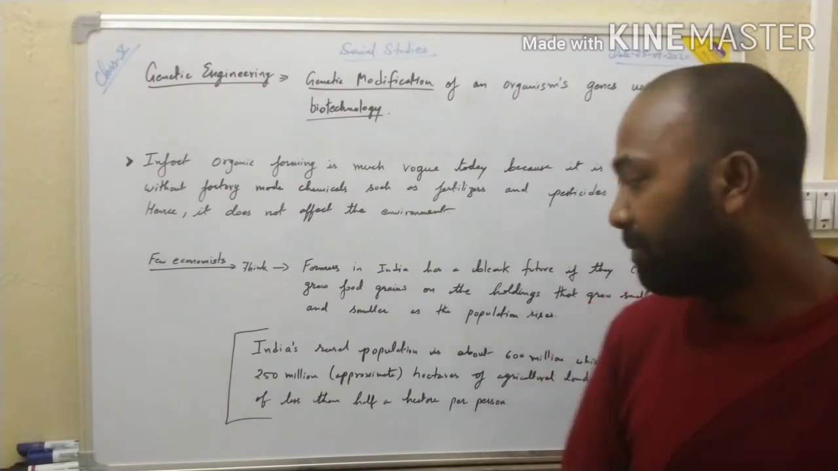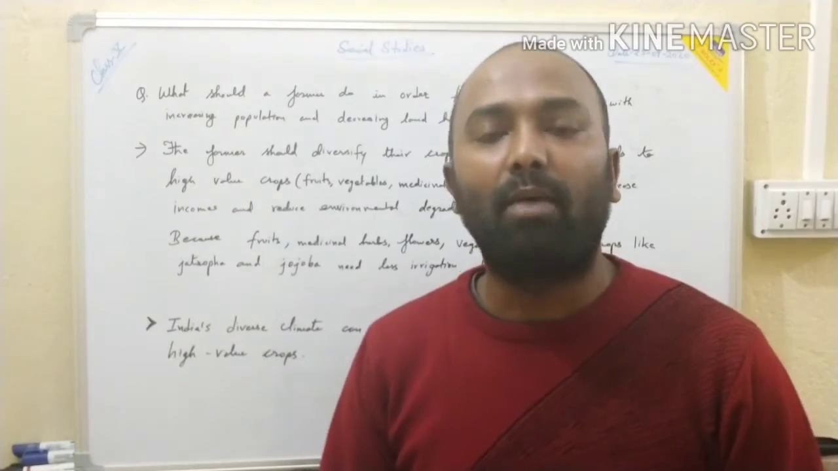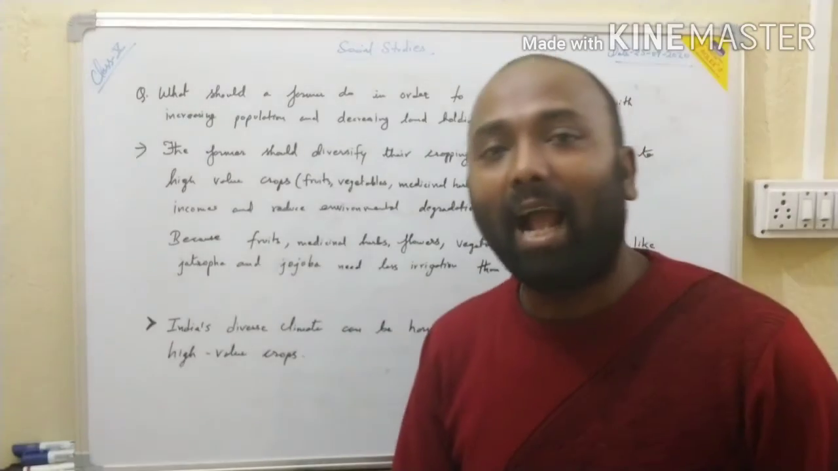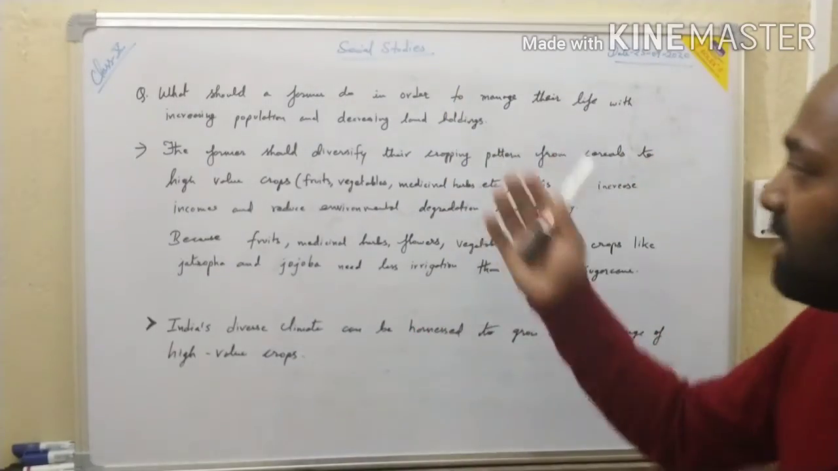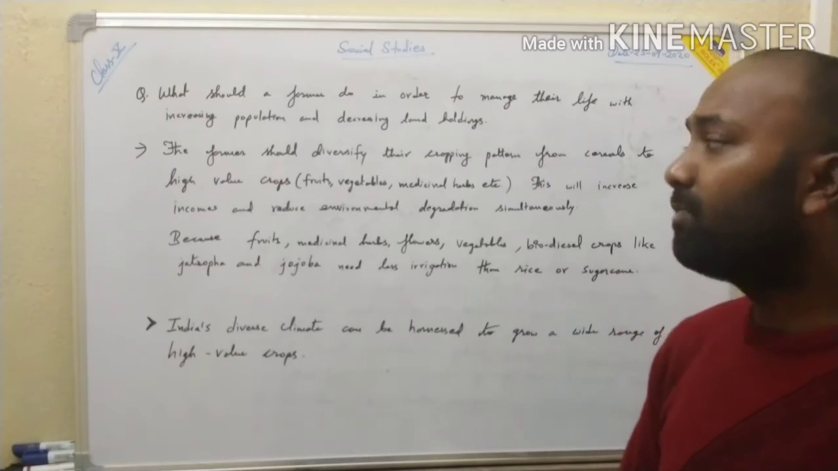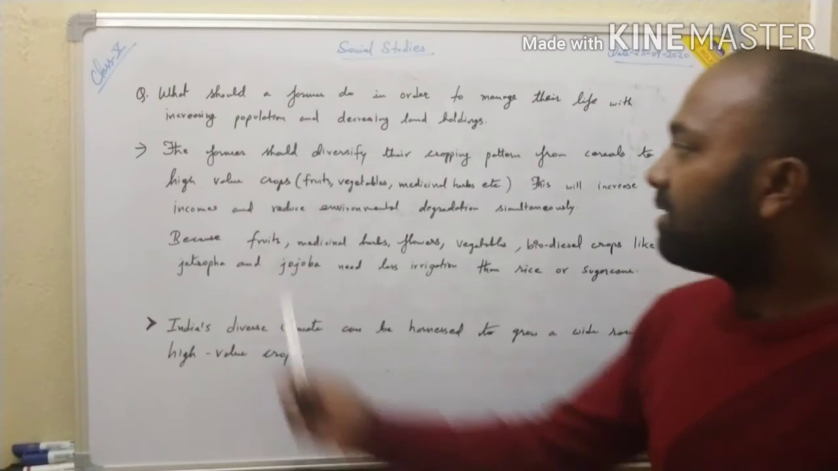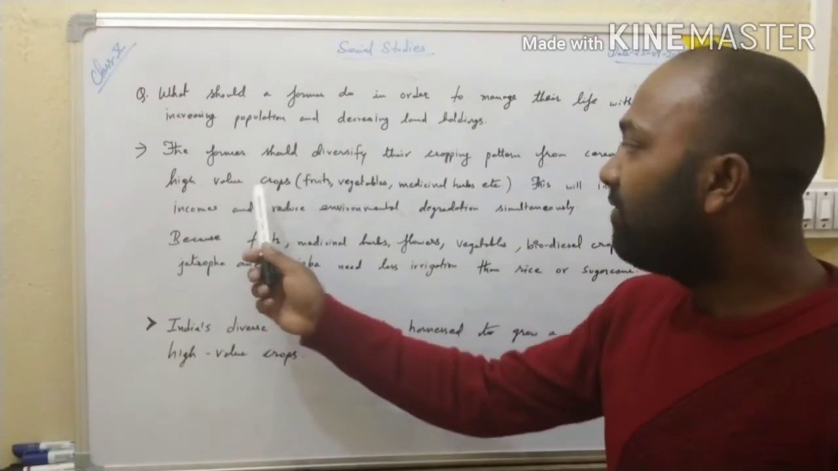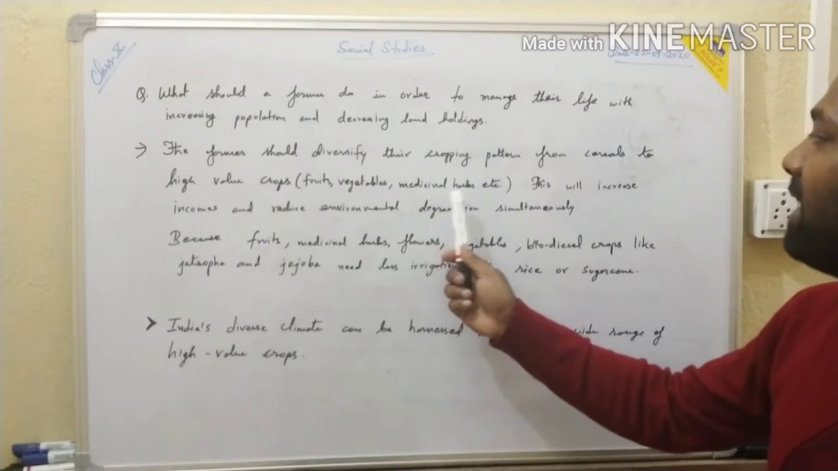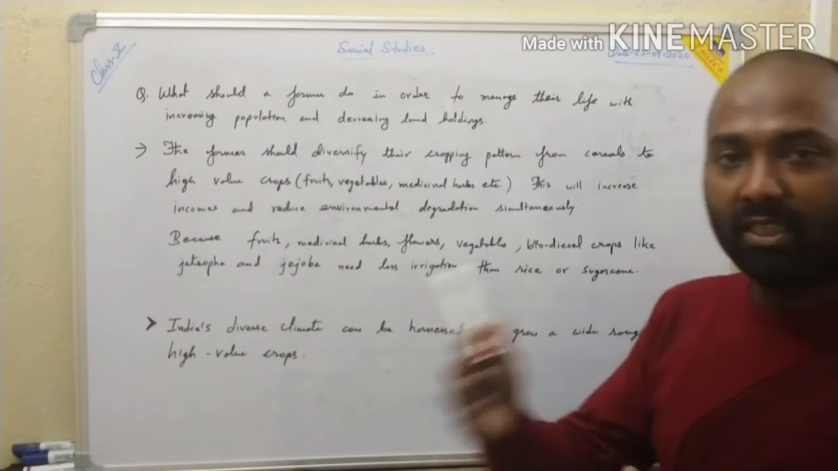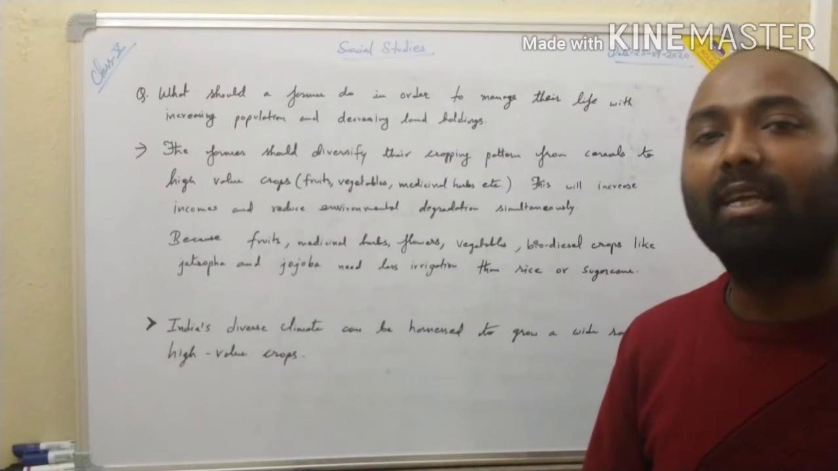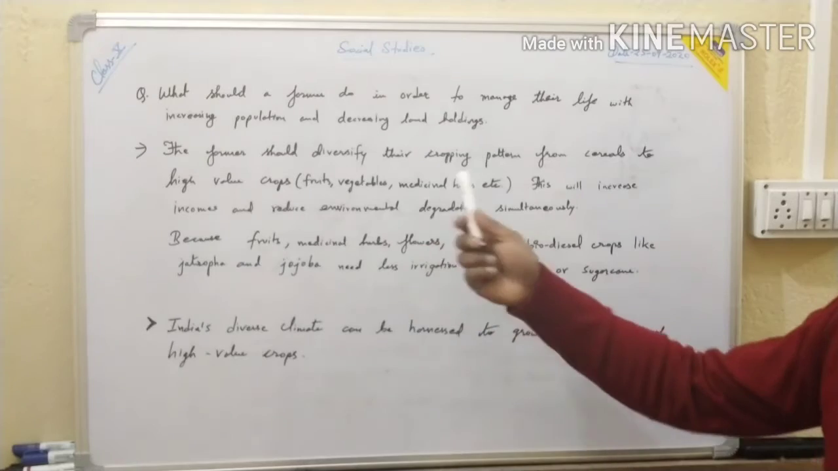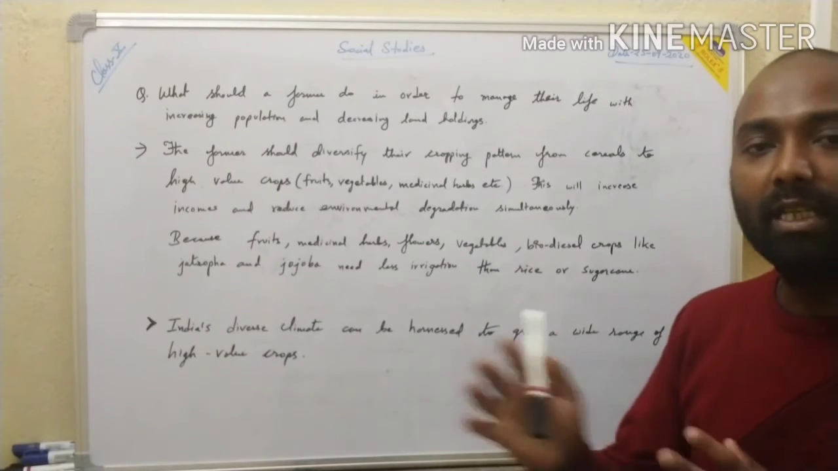This growth of population should be controlled in order to satisfy the need of the people related to food production. Now let us understand what a farmer should do to manage their life with the increasing population and decreasing land holdings. The farmers should diversify their cropping pattern from cereals to high value crops like fruits, vegetables, medicinal herbs, etc. They should shift their cropping pattern. Instead of growing rice and wheat, they can grow fruits, vegetables, medicinal herbs, etc. This will give them more income.